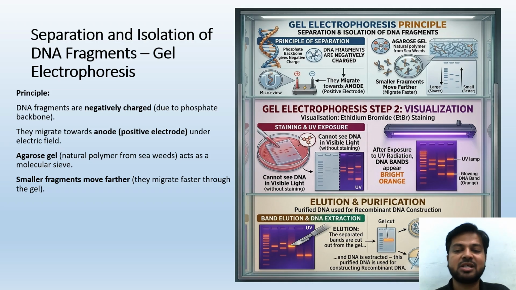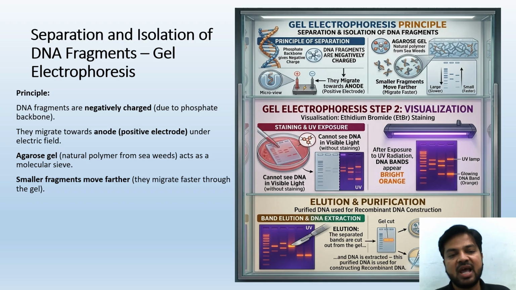We are going to utilize this principle. The principle is not decided by us. The method is decided by us, but the principle is natural. So naturally DNA fragments are negatively charged due to the phosphate backbone, the reason is being given here. Assertion reason questions can be expected. And they migrate towards the anode, the positive electrode, under an electrical field.